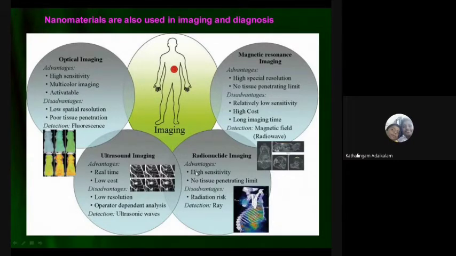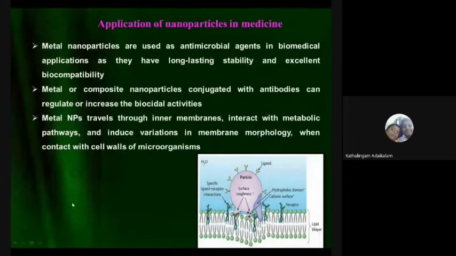So if you want perfection, the nanomaterial should be designed like this. Consider how nanoparticles are used in medicine. Metal nanoparticles are used as antimicrobial agents in biomedical applications, as they have long-lasting stability and excellent biocompatibility.